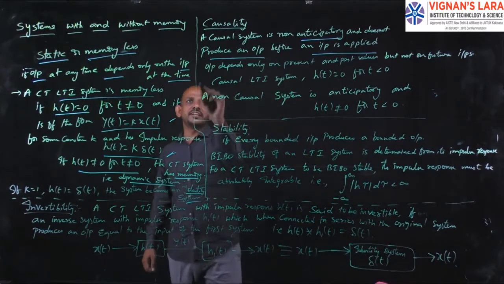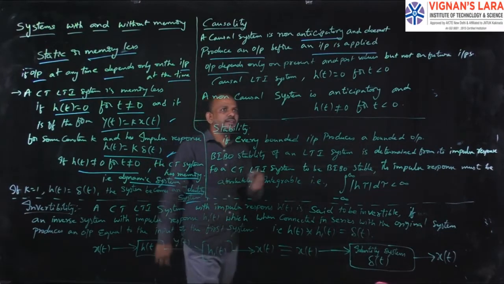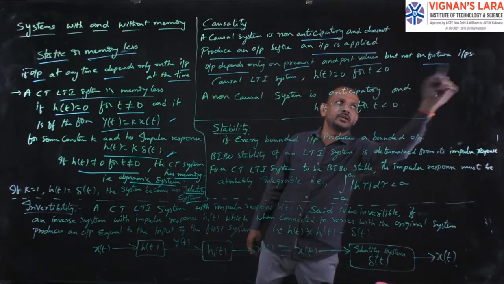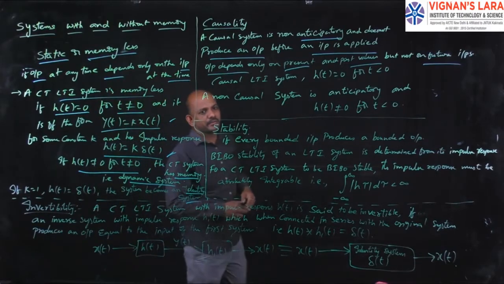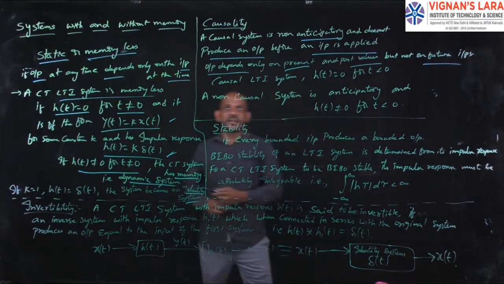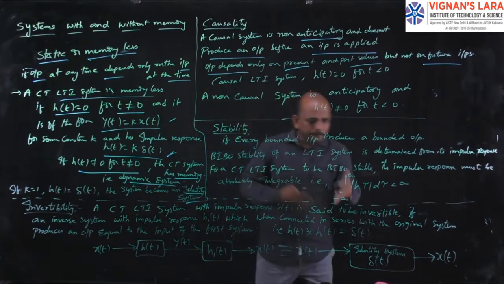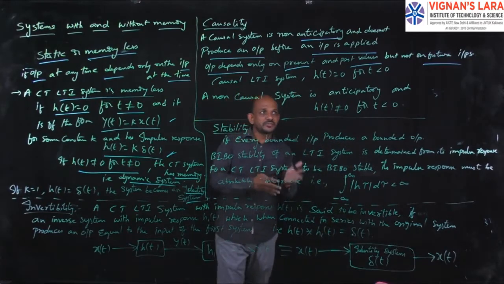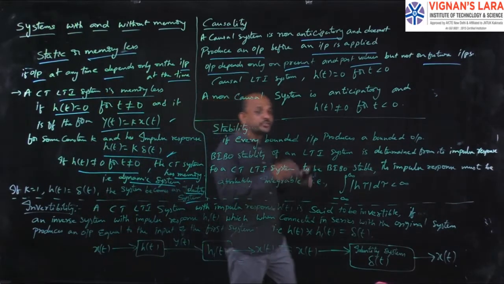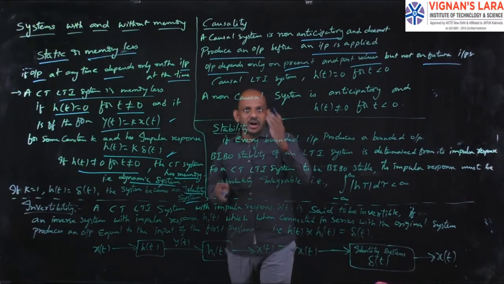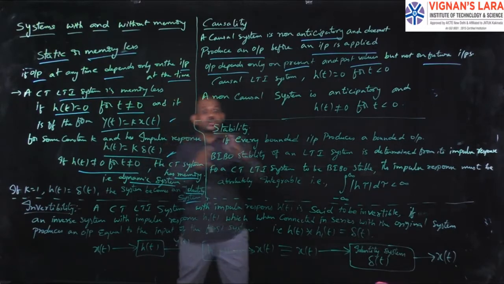That is, for a causal system, the output depends only on present and past values, but not on future inputs. So a continuous time LTI system is said to be a causal system if its output depends only on present and past values of the input, but not on future inputs.